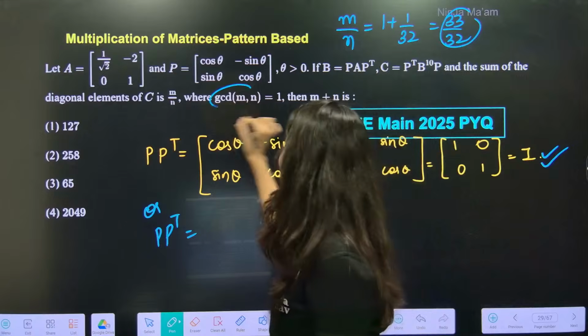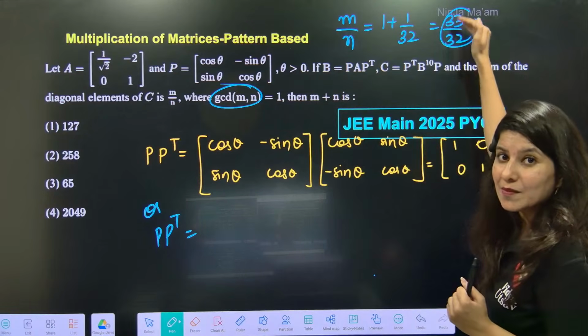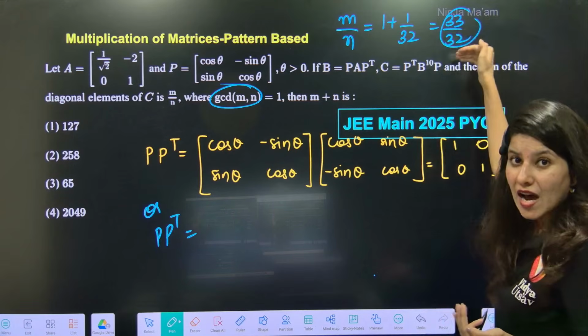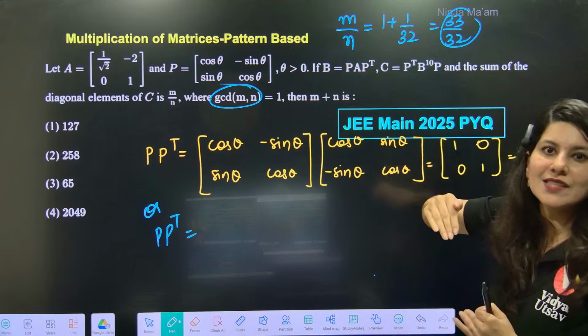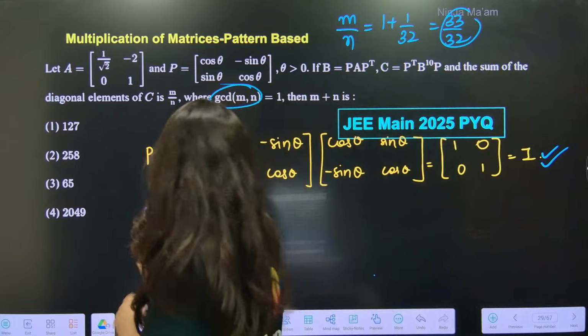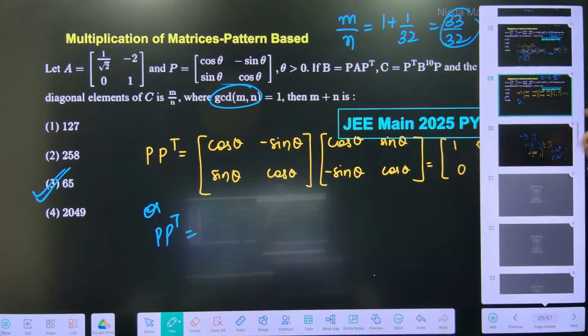Now understand what they are saying is, basically whatever value you are getting now, please make sure that they are in simplest form. Sometimes what happens, if we are able to cancel them out, cancel out and keep it in simplest form. So the answer will be 32 plus 33, 65. Everybody, 65. Okay. One more PYQ.